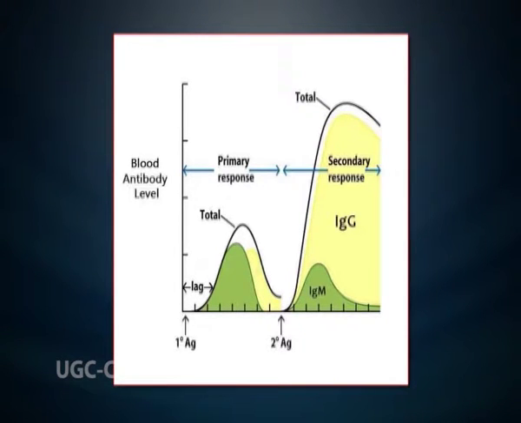The primary immune response functions by making antibodies when an antigen comes in contact with the immune system for the first time. During this time, the immune system has to learn to recognize the antigen and how to make antibody against it, and eventually produce memory lymphocytes. This figure shows that the first antibody produced is mainly IgM, but a small amount of IgG is also produced.